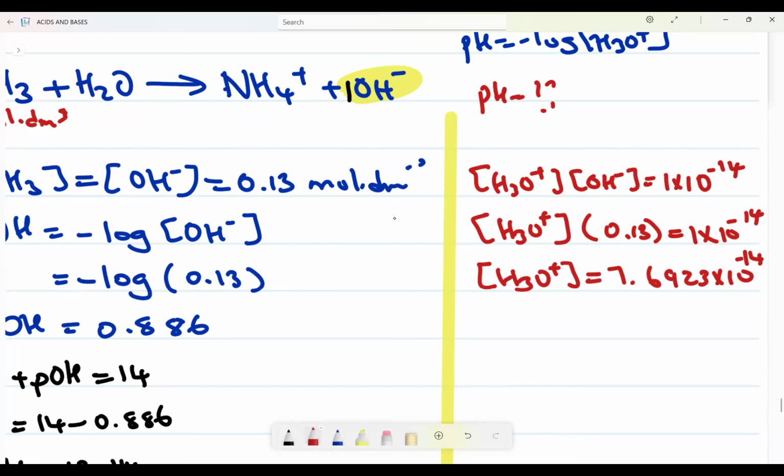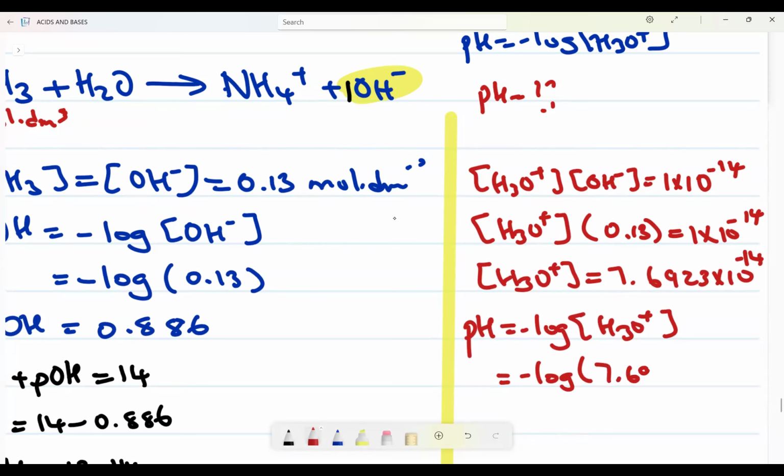Then I can calculate my pH, which is negative log of what? Negative log of hydronium ions. Therefore, how can I substitute? I can say negative log of the H3O+ concentration, which is 7.6923 times 10 to the power of negative 14. Then I punch this on my calculator.